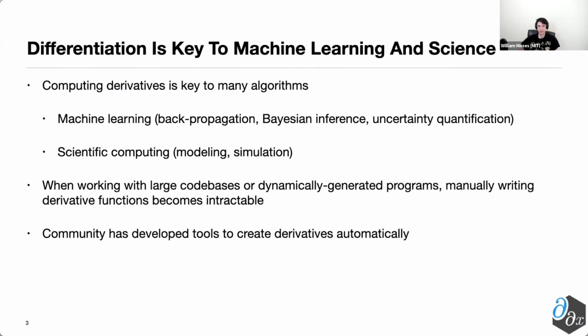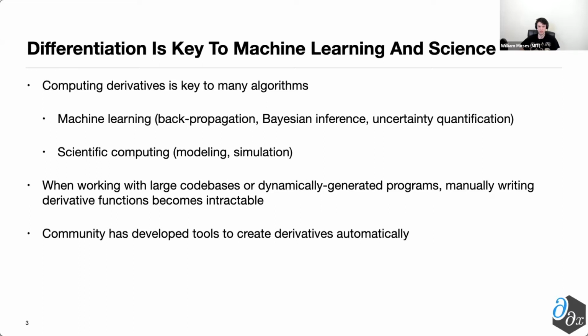So to begin, differentiation is rather important for algorithms in a variety of domains, specifically in the machine learning realm. Backpropagation inside of neural network training, Bayesian inference, and uncertainty quantification all rely on automatic differentiation to be able to compute the underlying results of these algorithms. In the scientific computing domain, this is quite common in the worlds of modeling and simulation and the like.